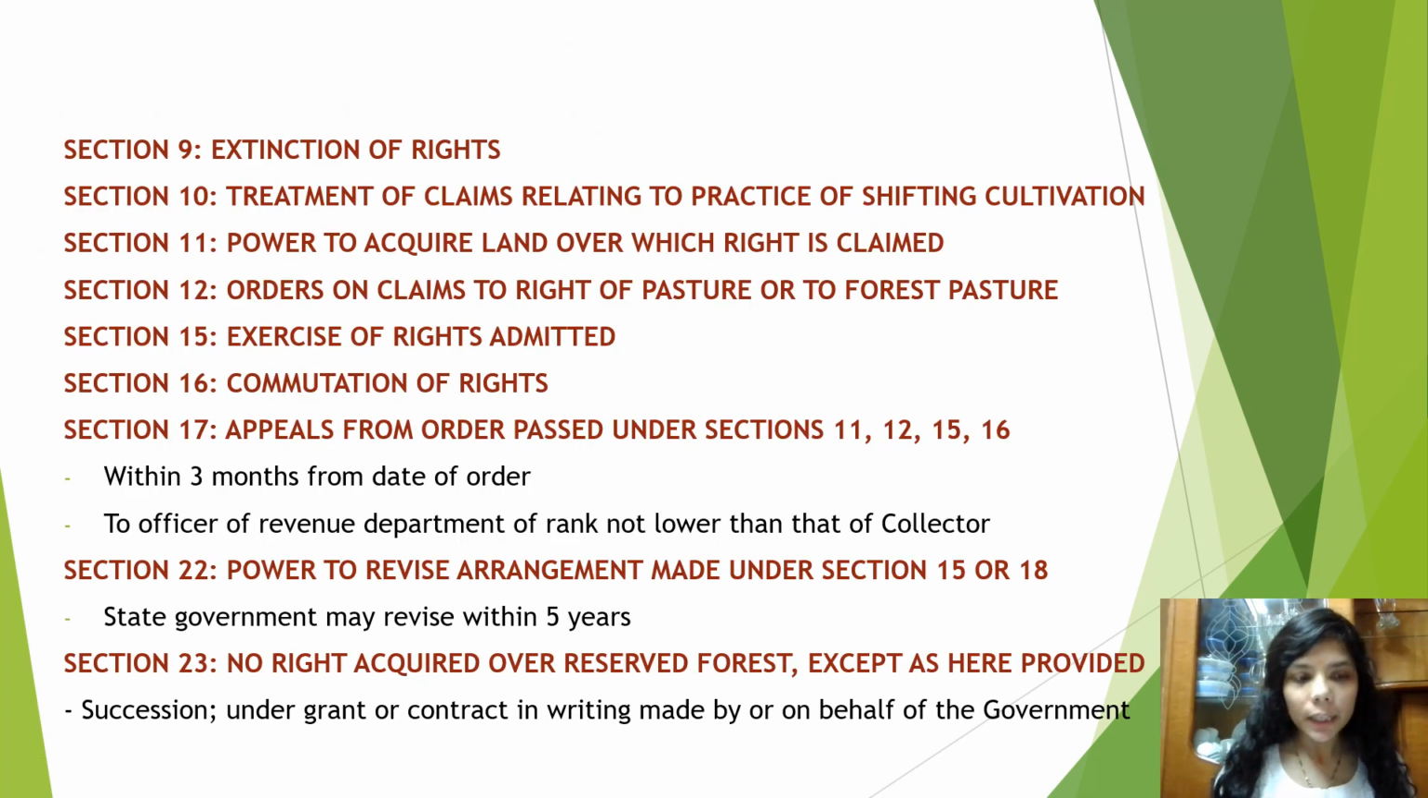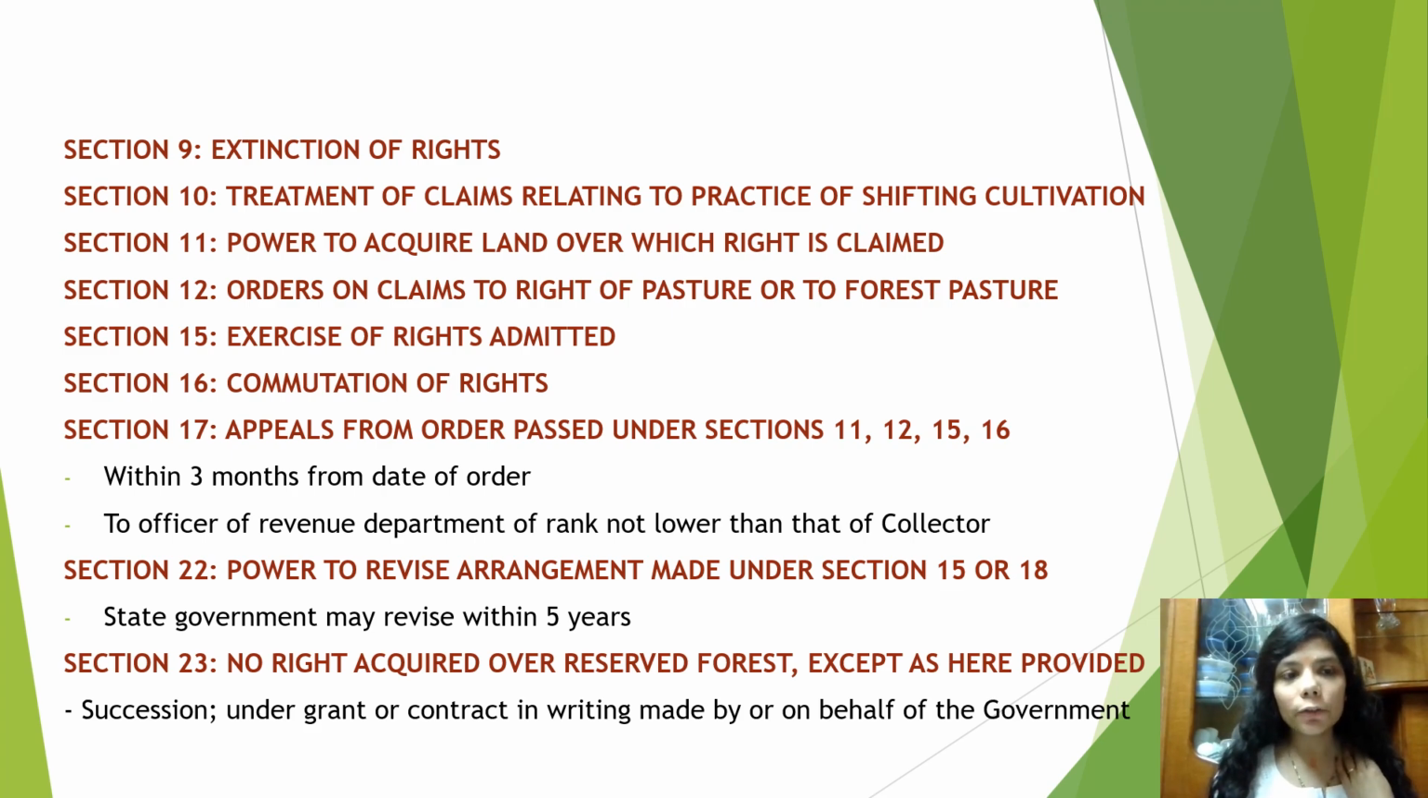Section 9, extension of rights. Section 10, these are only important sections and you have to keep in mind what subject matter each section number deals with, or what the marginal head note of the section is. Section 9 deals with extension of rights. Section 10 deals with treatment of claims regarding practice of shifting cultivation. Section 11, power to acquire land over which right is claimed.